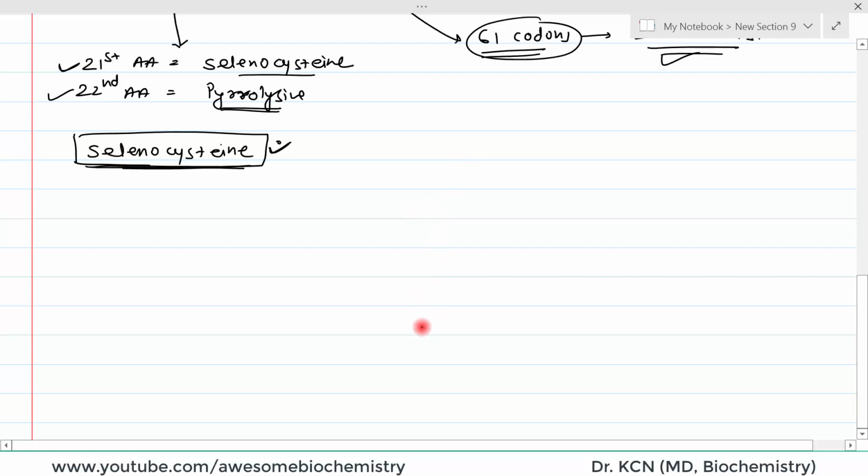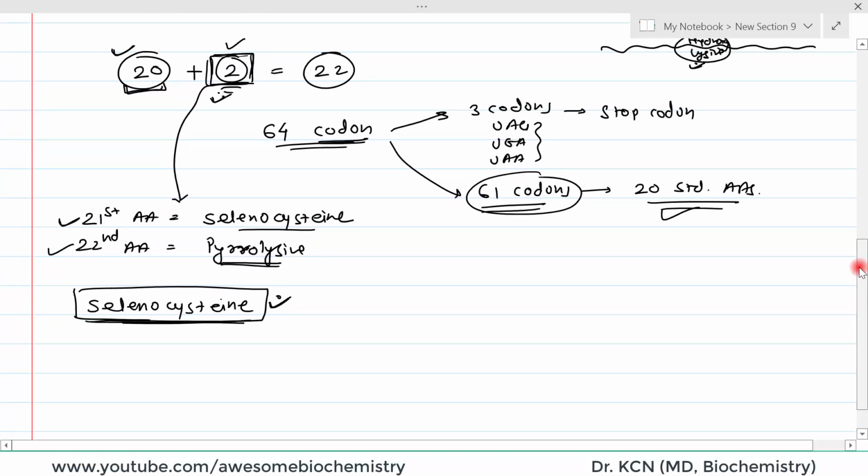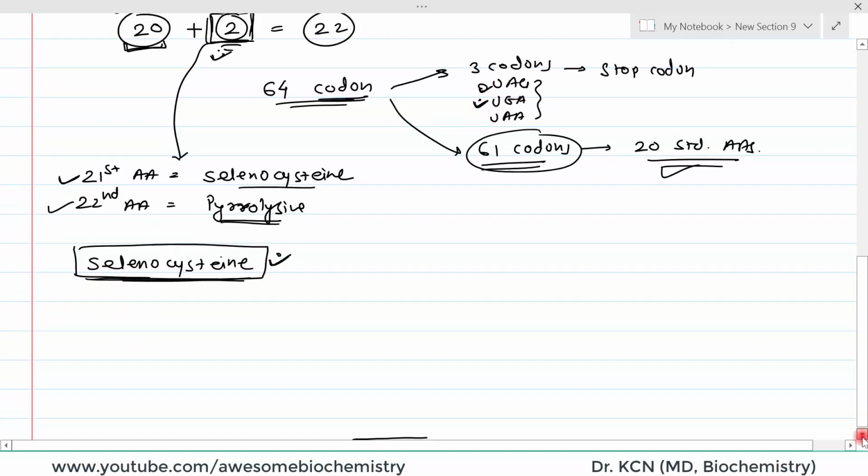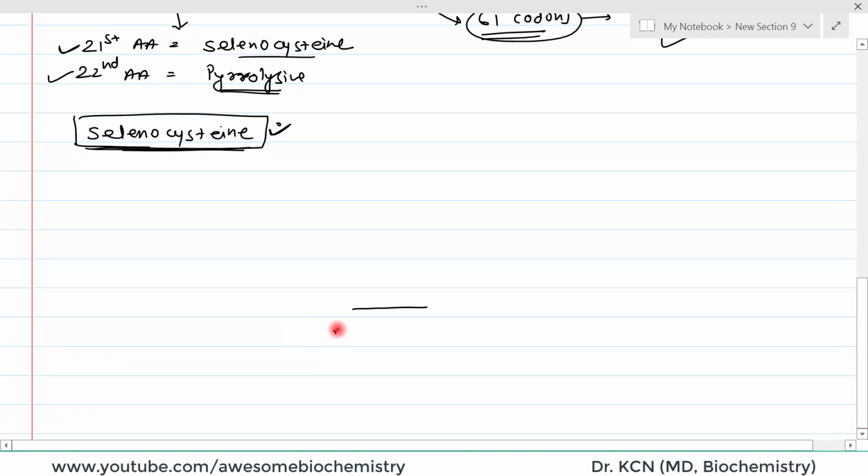So, for that, the codon which specifies selenocysteine is UGA. This codon, UGA, specifies selenocysteine. So, suppose this is the mRNA, this is the 5' end. This is the UGA codon on the mRNA, right? By definition, this is the stop codon. So, there should not be any tRNA which can identify this, right? Because this is the termination codon. So, whenever it occurs on the mRNA, at that point termination of the protein chain occurs.